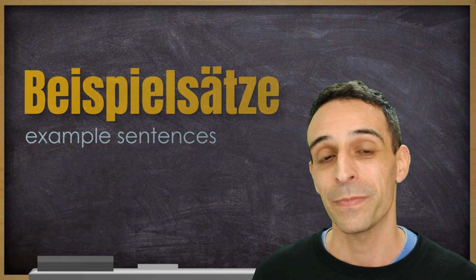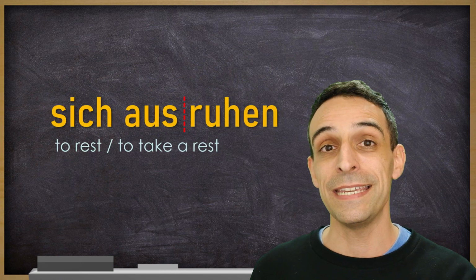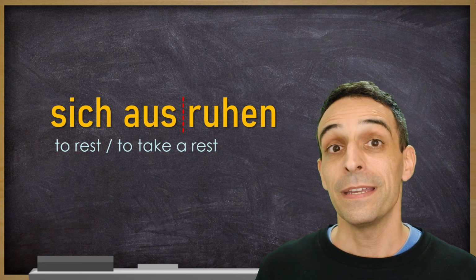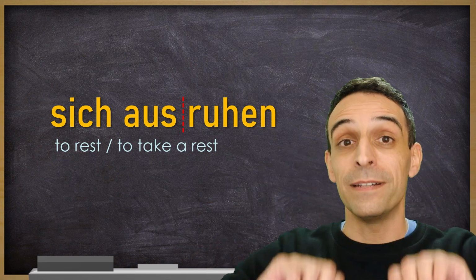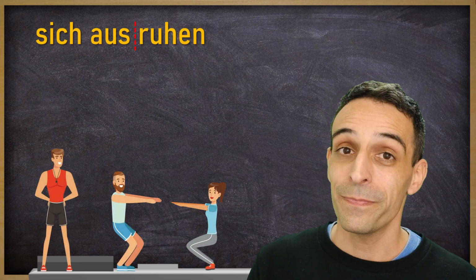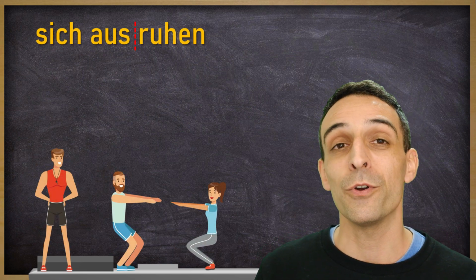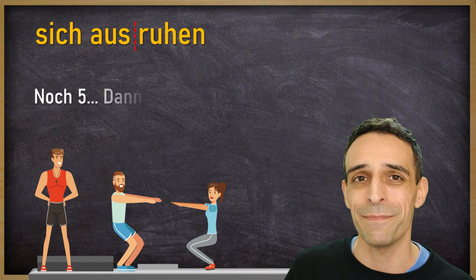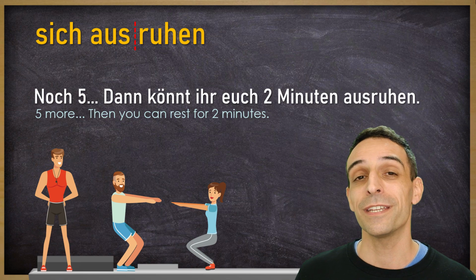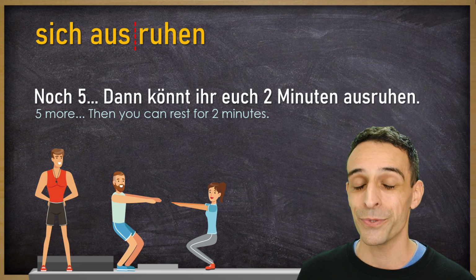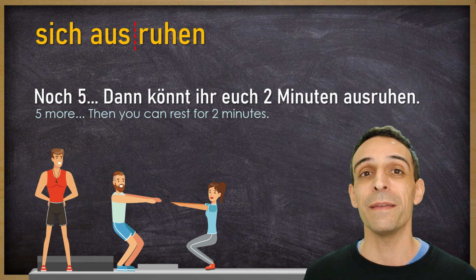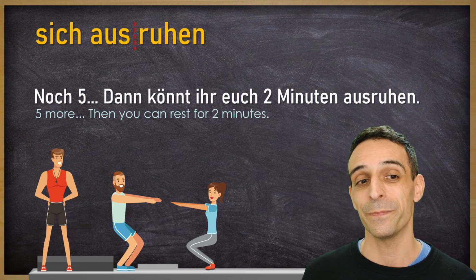in A2. Das erste Verb ist sich ausruhen. To take rest or to rest. It's a separable, a dividable verb. These two here, they are in the gym and they have a personal trainer, a personal coach. And this is what he tells them. Noch 5. Dann könnt ihr euch 2 Minuten ausruhen.